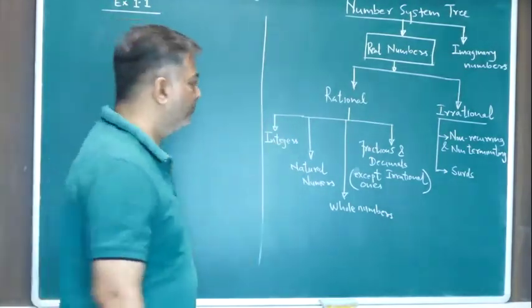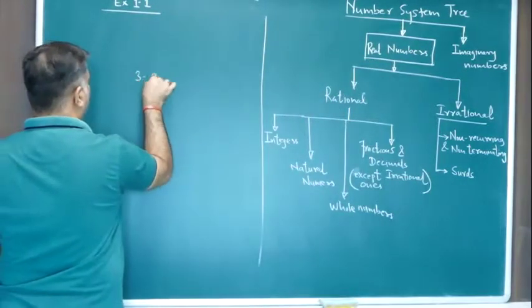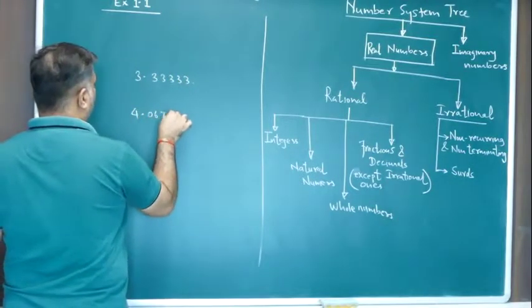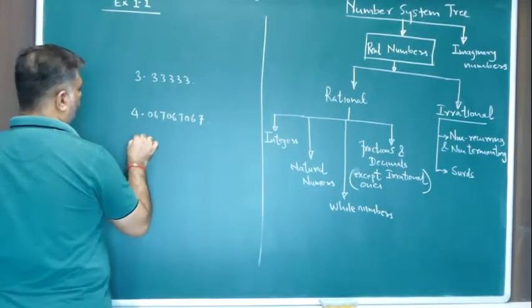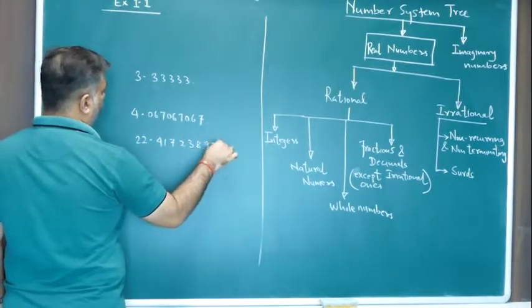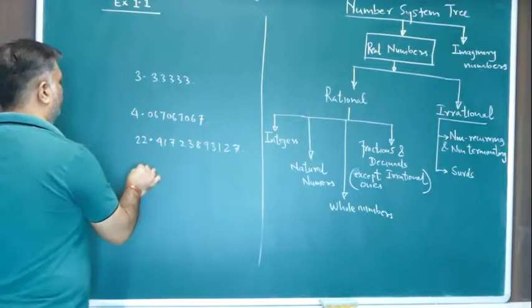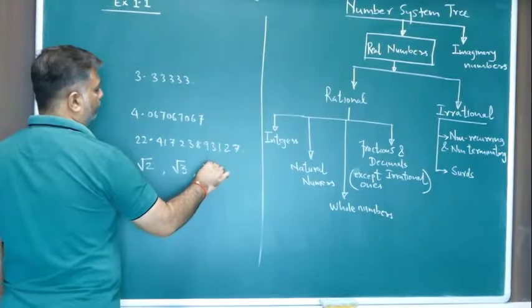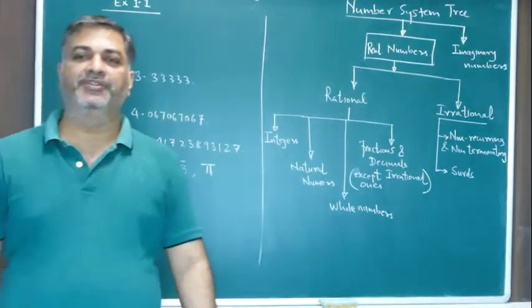I'll give you some examples. There are a few examples I have written on the board.